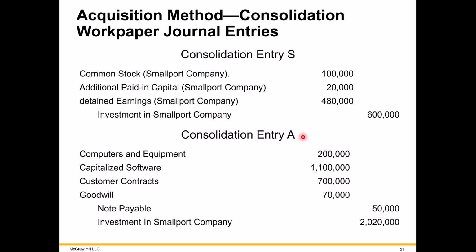And entry A, allocating the fair value to the assets of the sub, including goodwill, including liabilities of the sub, results in a net of zeroing out the remainder amount in the investment account for the sub on the parent's records. Again, this is not posted on the parent or the sub, but only used for consolidation of the financial report.